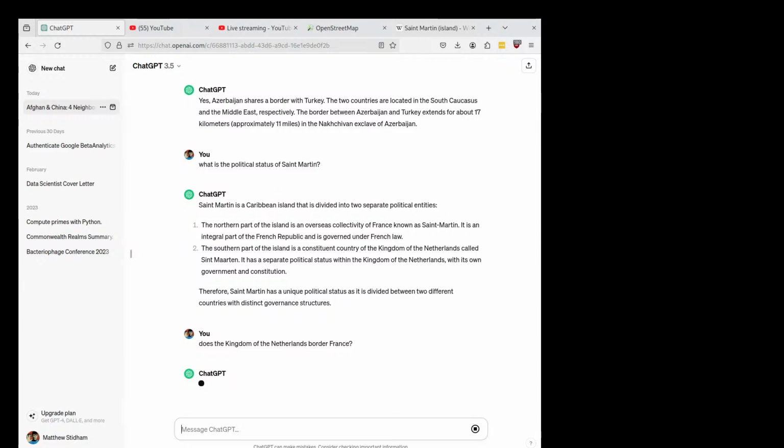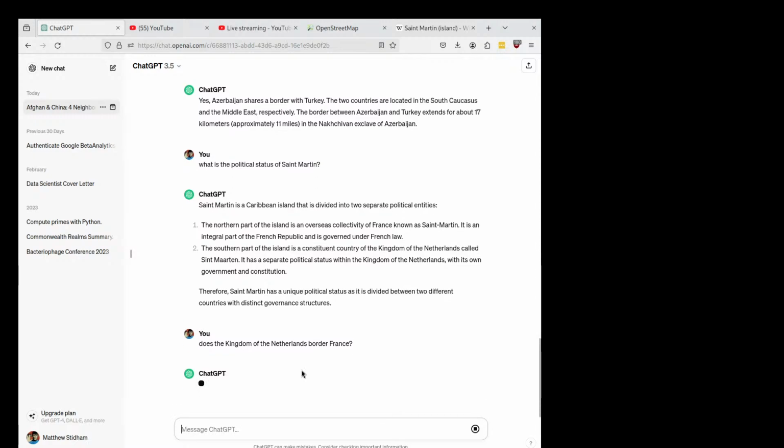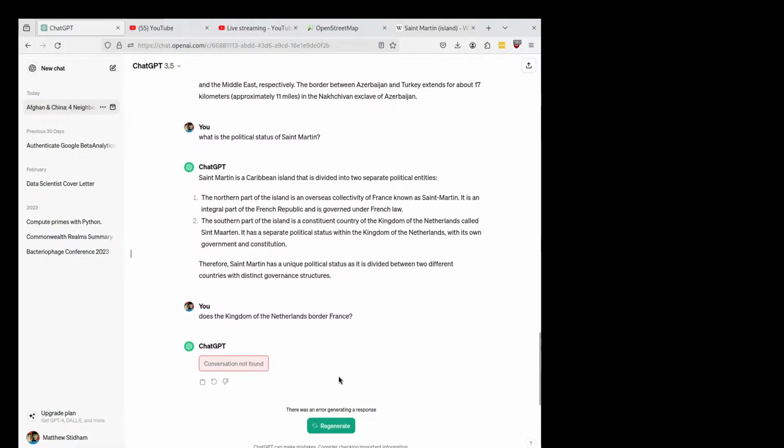ChatGPT 3.5 is unable to answer this question. It does say Saint Martin is divided between the Kingdom of the Netherlands and France. But at this point, is it going to recognize that the French Republic and France are one and the same? I don't know. It is unable to answer. It broke. Conversation not found. Regenerate.